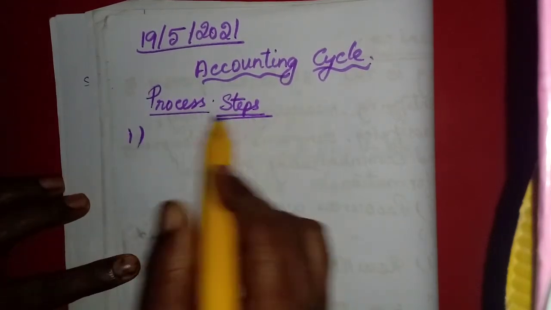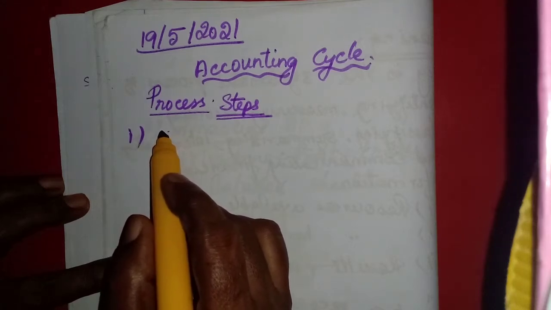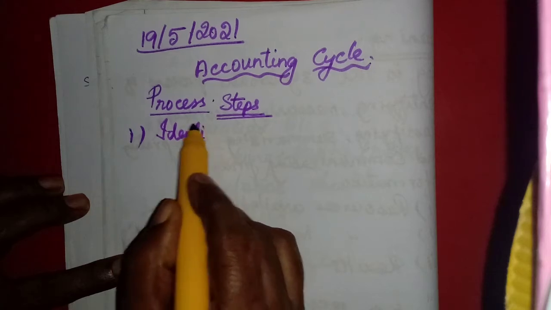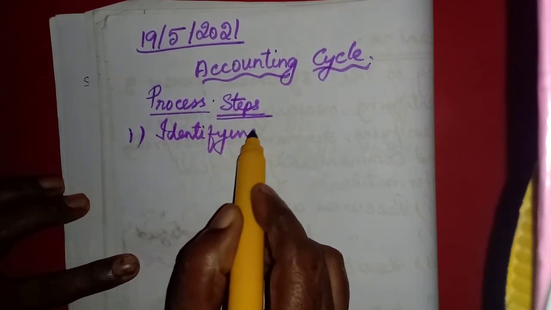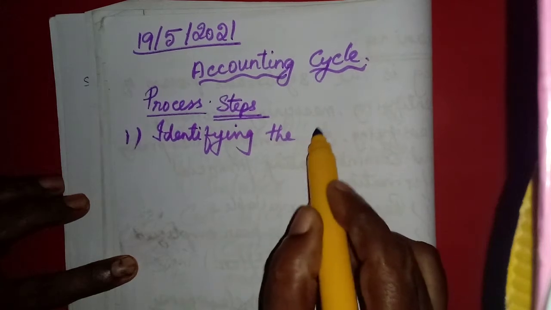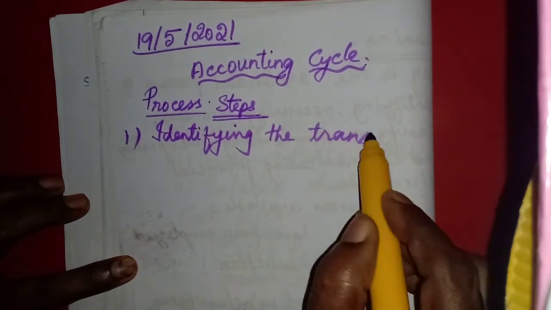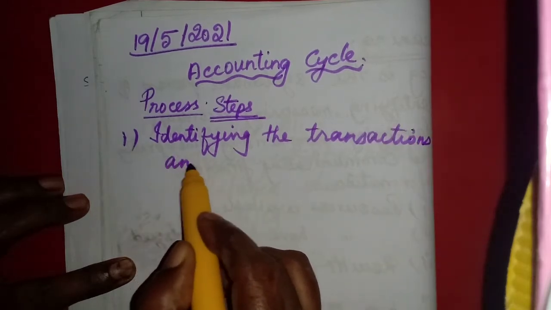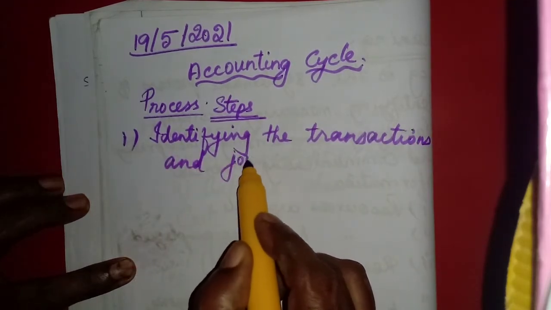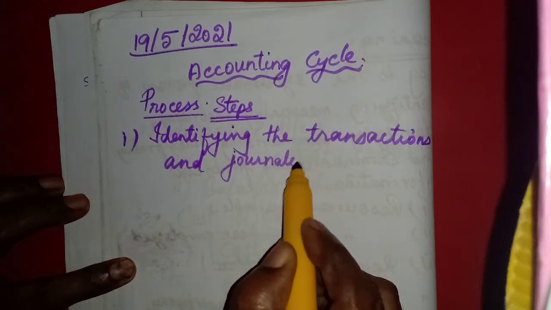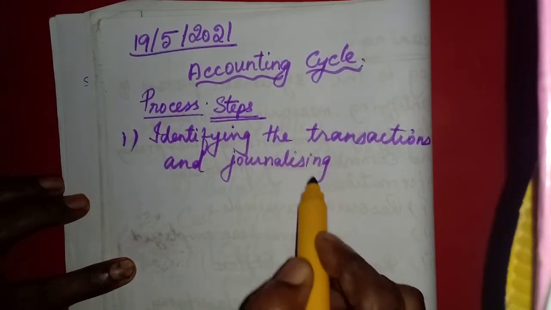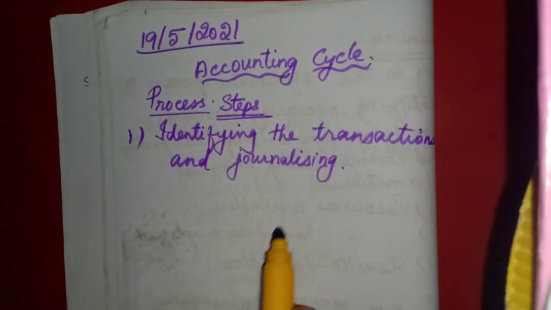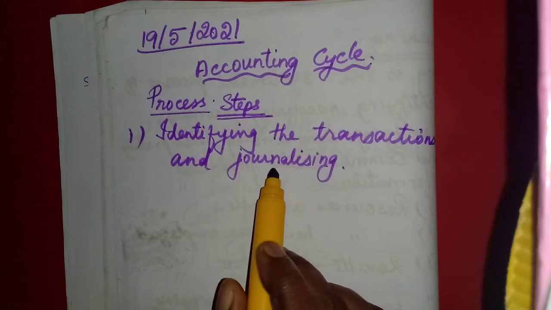Okay, the first step is identifying the transactions, and journalizing. This one we will learn in the third lesson. The third lesson is preparation of journal entry. So, identifying the transactions and journalizing.